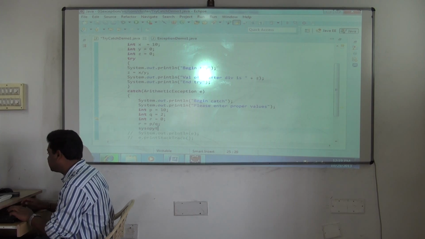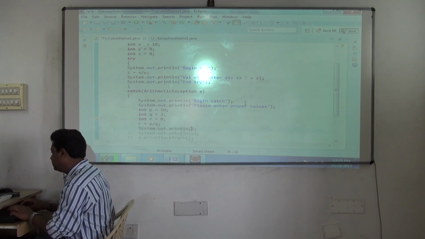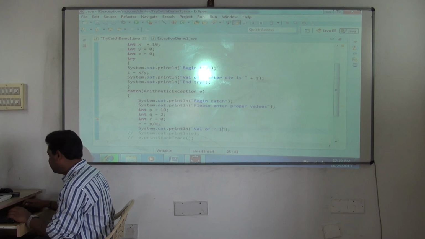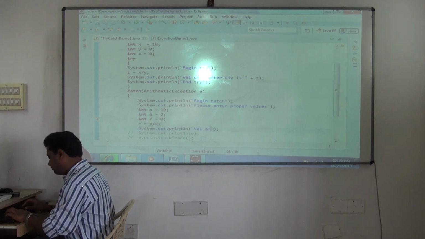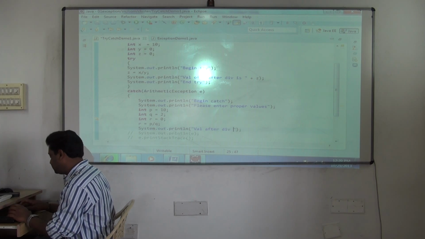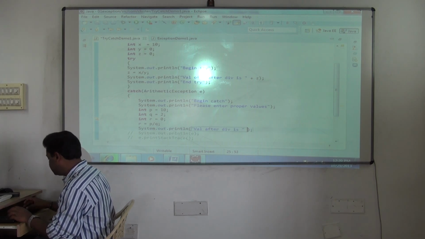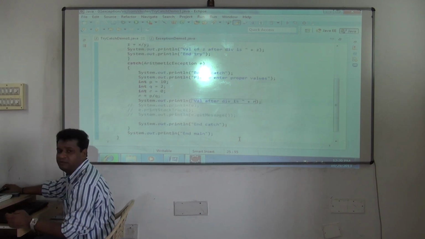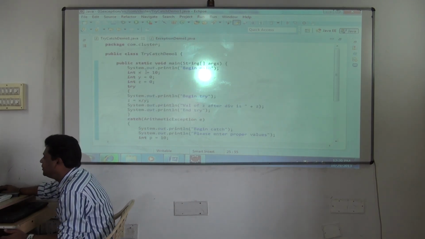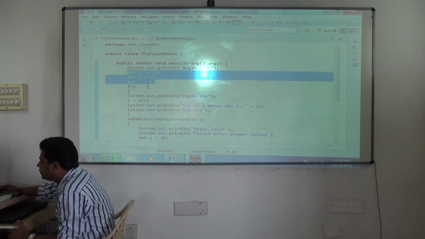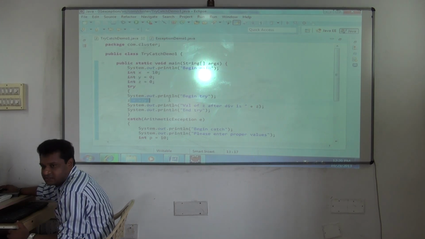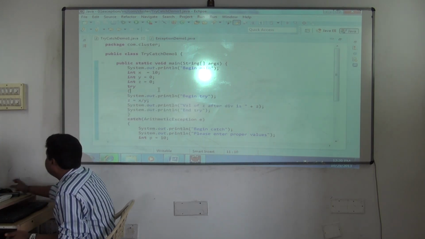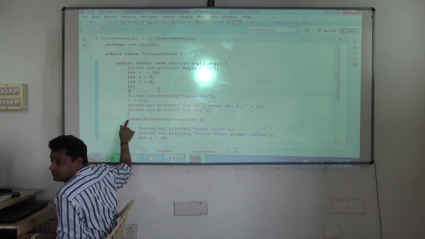So I can print now. System.out.println("Value after division is " + r). Simple, over. Supposing if he gives 10 and 0, now see the flow. It will try to divide, but an error occurs, and that will be caught where? From here it shifts to where? Catch. It will shift here.